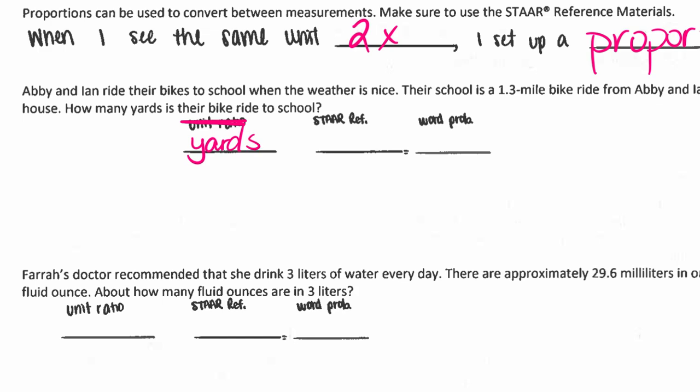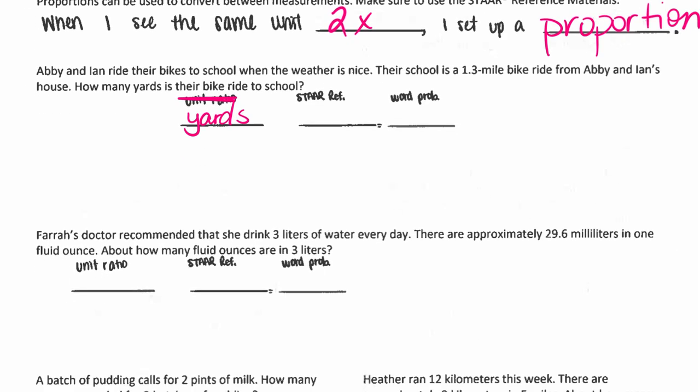So we have yards. And what else do we need? Okay, what about the bike ride? We have miles, right? Ooh, and it looks like I need to look up some stuff. So what do we know? It looks like I may have chosen the hardest one to start with. All right. So the school is 1.3 miles. So where would that go? Bottom. And because we're looking at the word problem, it'll be over here.